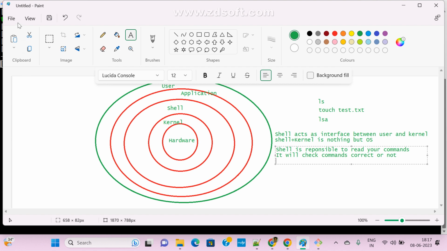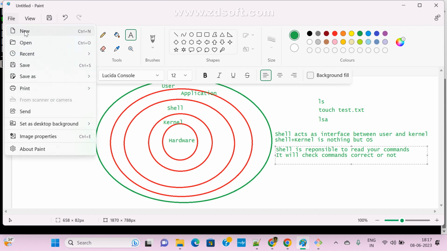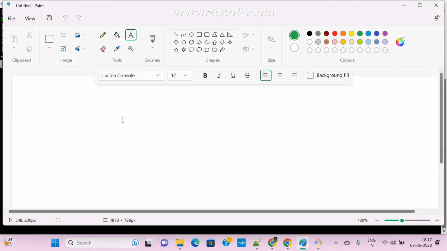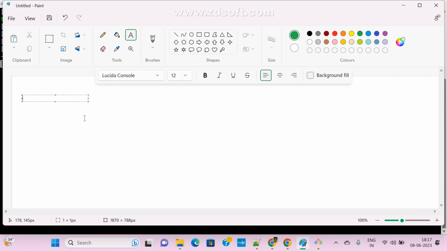So now we'll see. In interviews, they mostly ask a few shell scripting commands and all. I will show you. First we'll see what is a shell script. As in Ansible you know what are ad hoc commands, what is a playbook, what is a role and all. Same story here also. So what is shell scripting?